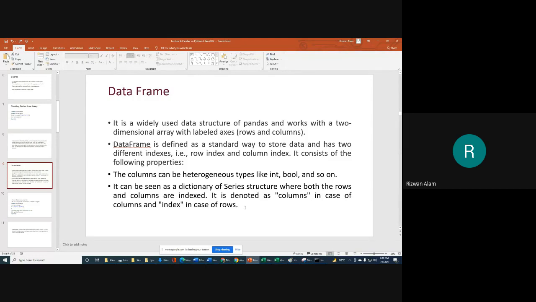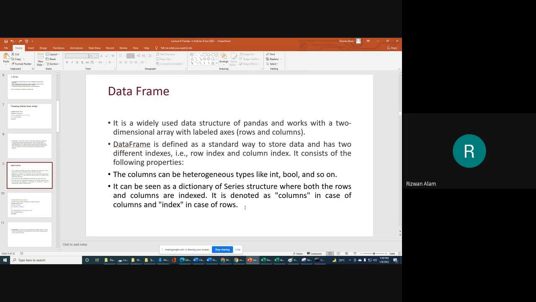Let me tell you, what do we mean by series? A series is simply one column of data. Only one column is there, that is a series. If you store multiple series one after another, then automatically you get a data frame.